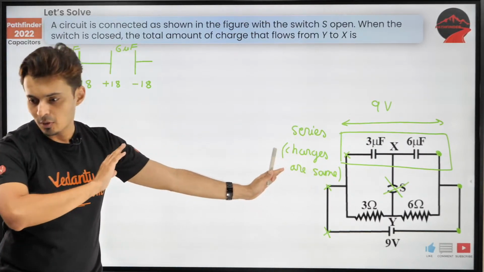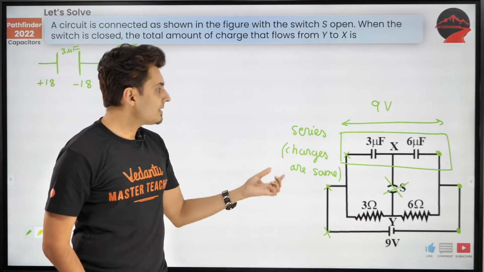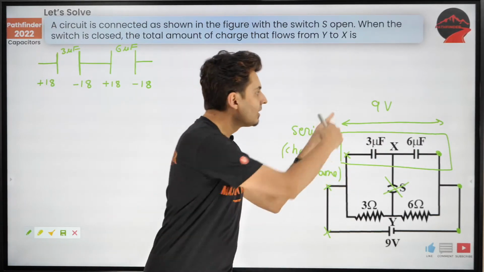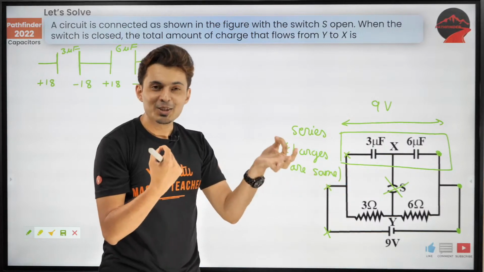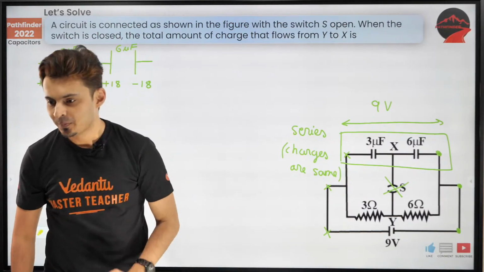Okay, everybody clear till this point? How Q1 came? Q is CV, Ankit. C is the effective capacitance, V is the total voltage. So C into V will give you that charge. I hope this is clear.